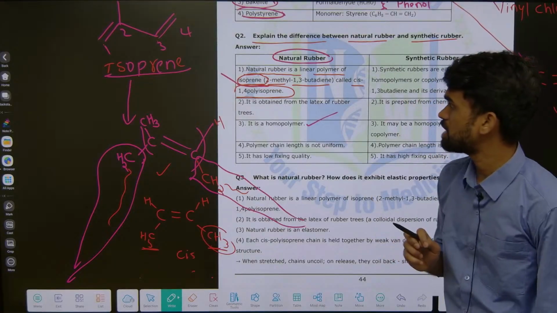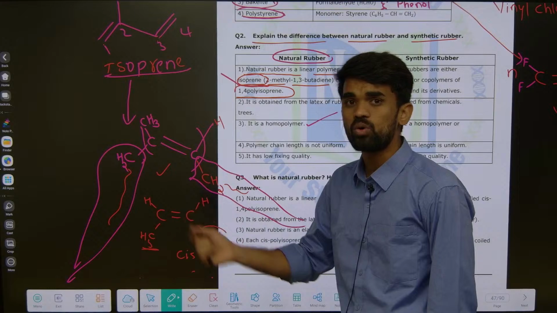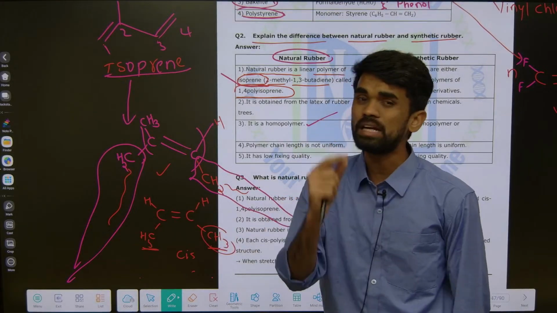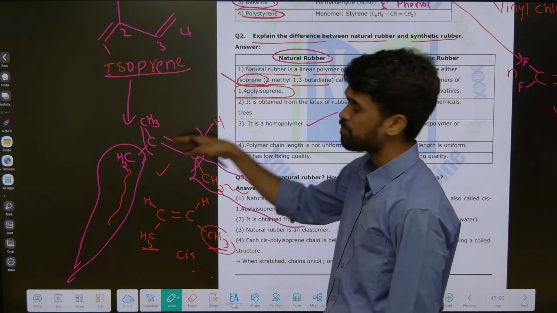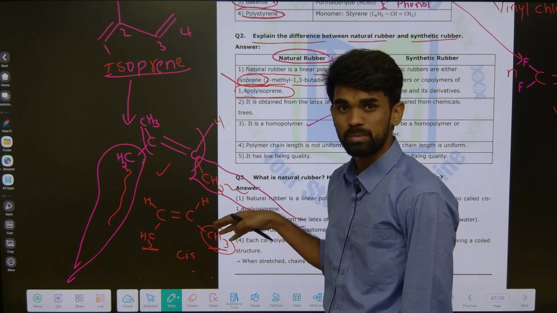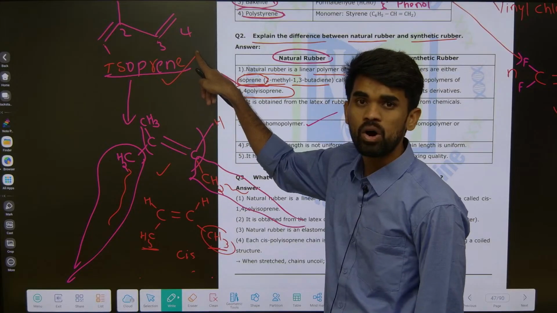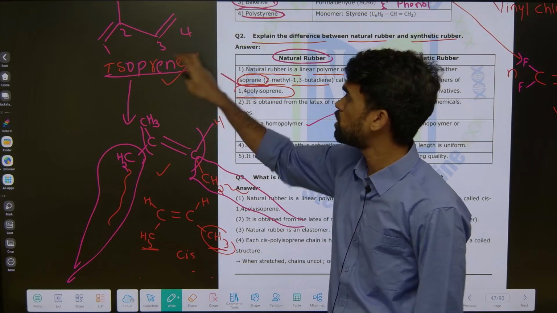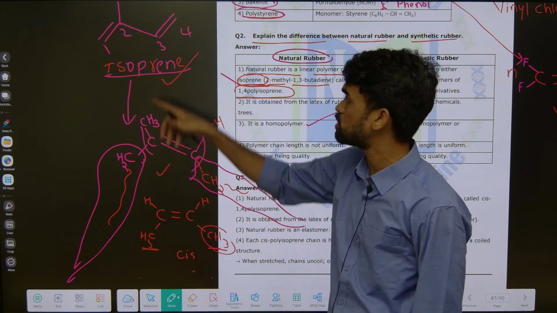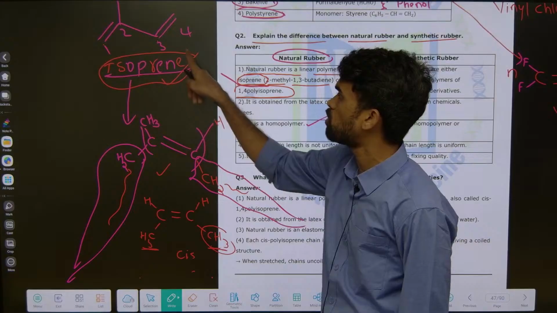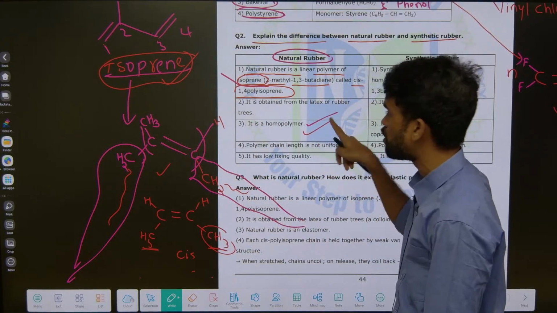Next, it is a homopolymer. Why are we saying it is a homopolymer? Homopolymer means it is made up of only one type of monomeric unit. This natural rubber polymer is made up of isoprene units only, no other constituent; it contains only one component multiple times. Isoprene is the only monomeric unit used to make this polymer. That's why we call it a homopolymer.